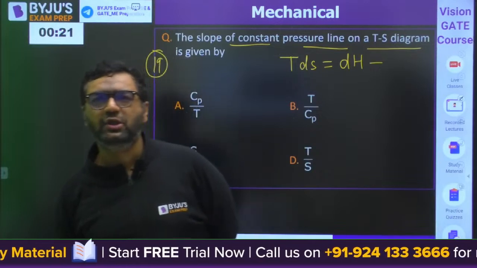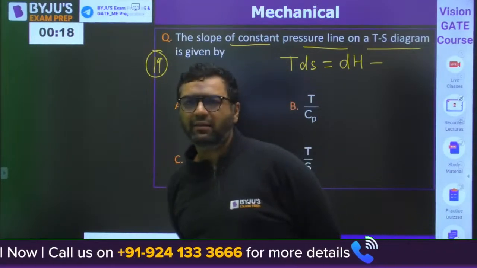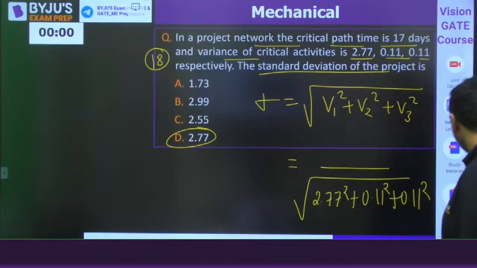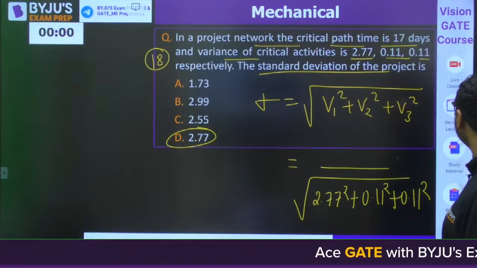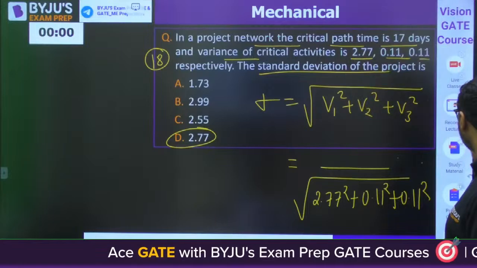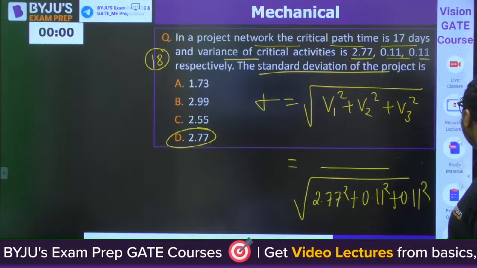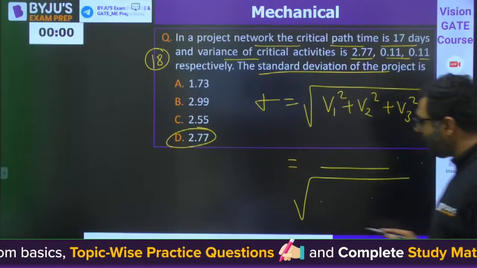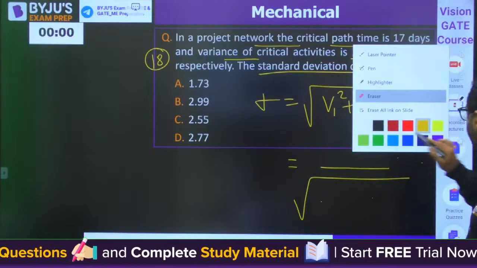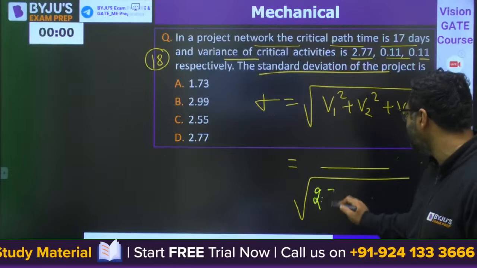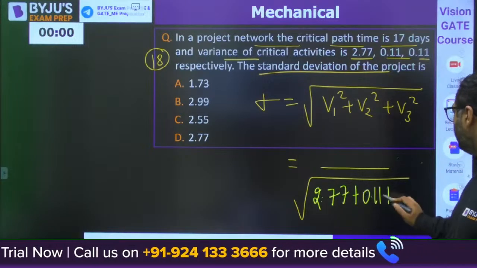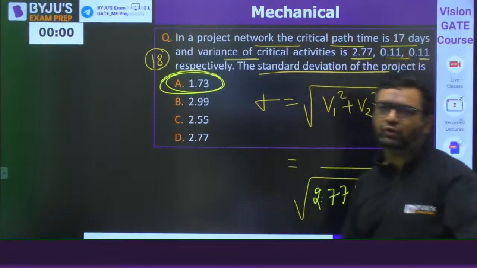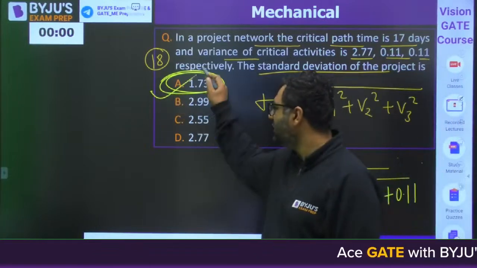Okay, about the previous question. Yes, A is coming, right? Yes. Okay. We have made this mistake. Sorry, guys. Not sorry, you have made that mistake. I was just thinking how the answer is not matching here. Actually, when you will be solving this, you have made a mistake. Already variance was given. That's why I was saying I thought answer is 1.73. So this is already given, 2.77 variance plus 0.11 plus 0.11. Answer will be 1.73. That's why I feel my calculations are wrong, because all of you are saying D. That is why. So answer is A, not D.